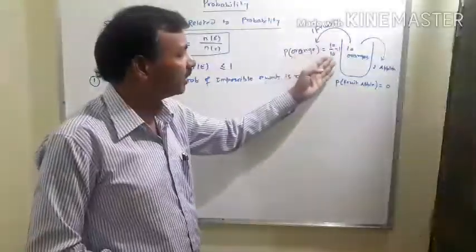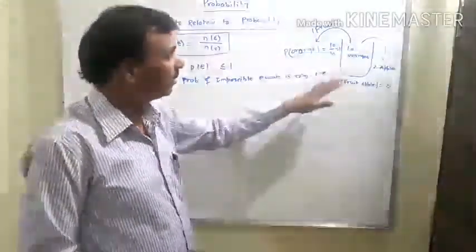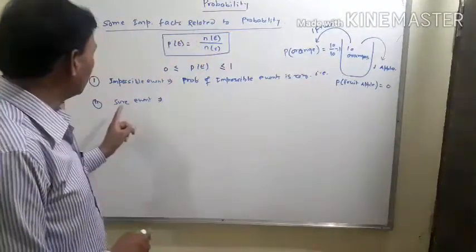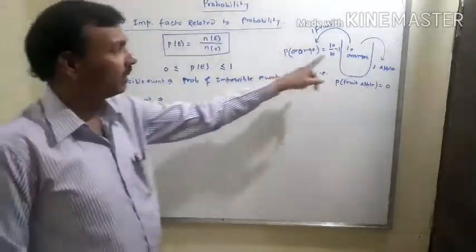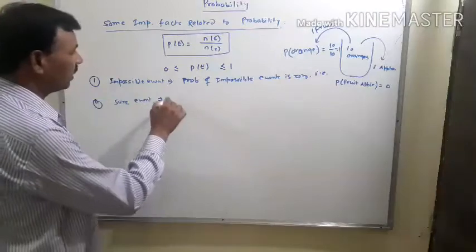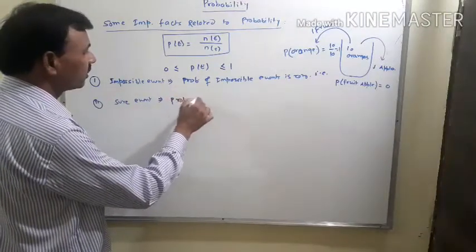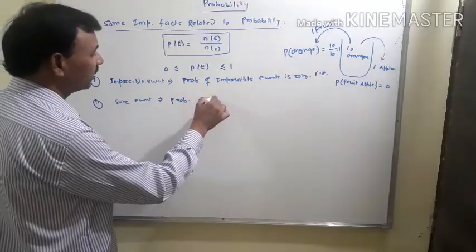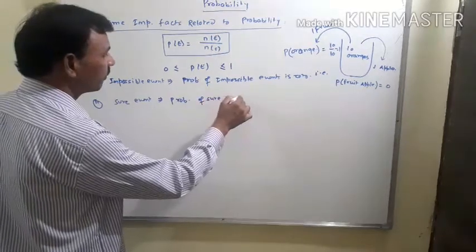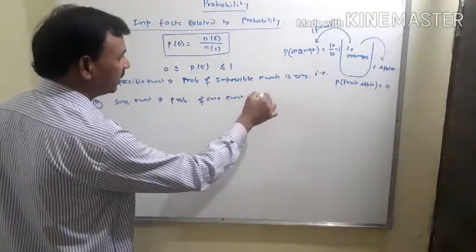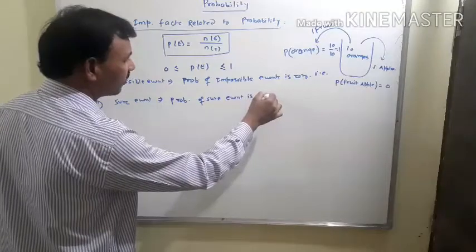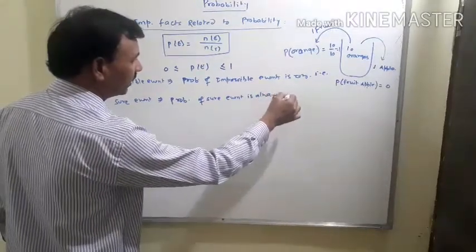The ratio of favorable to total is 1. That means the probability of a sure event is always 1.